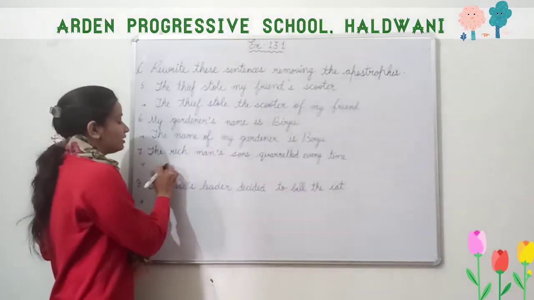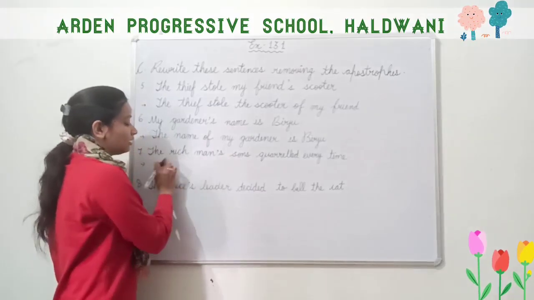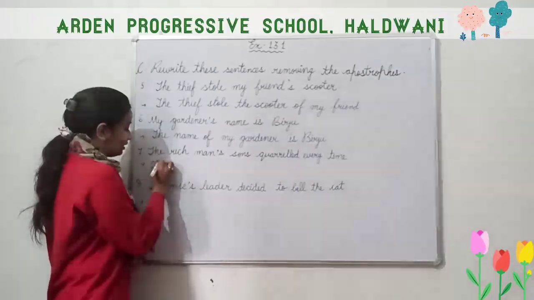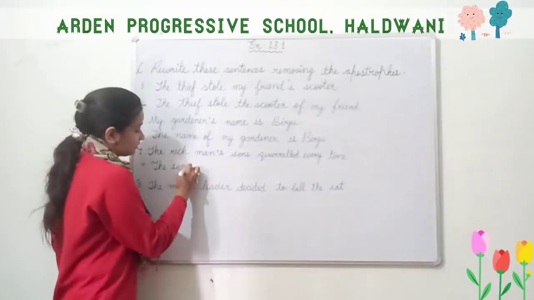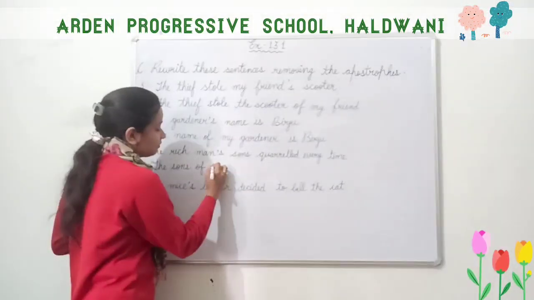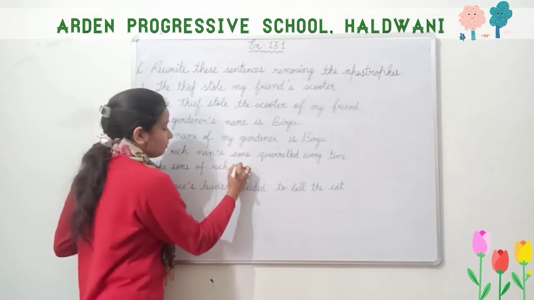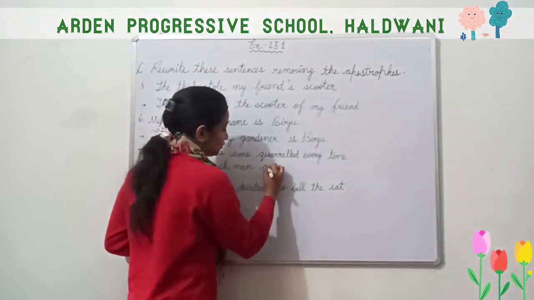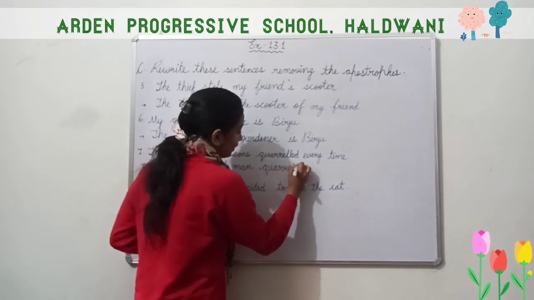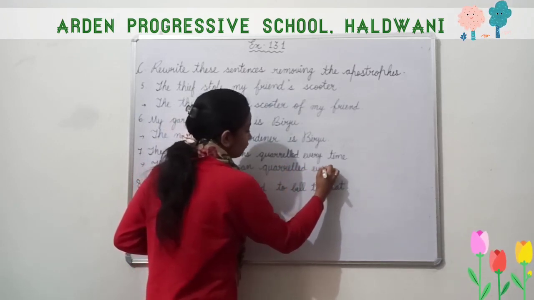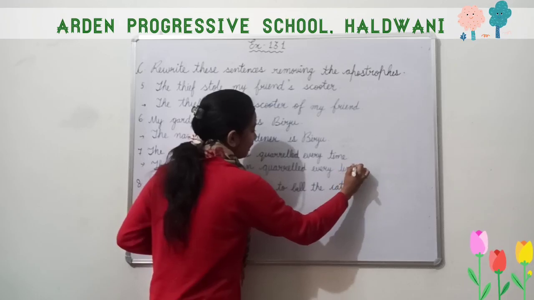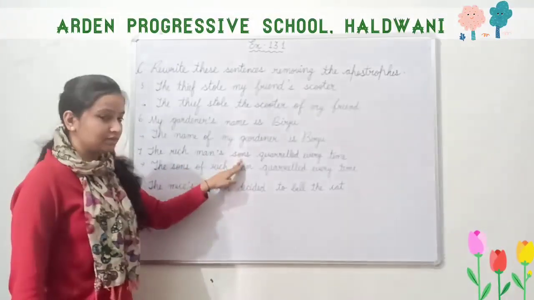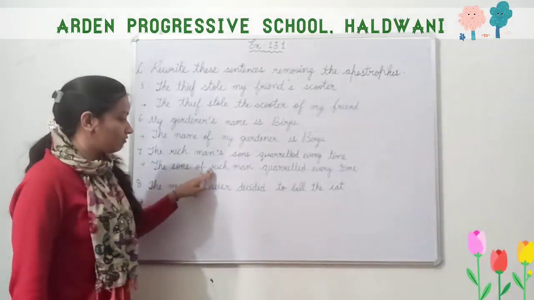Now, the rich man's sons. The rich man's sons is the sons of rich man. So here we will write the sons of rich man, R-I-C-H, rich man. The sons of rich man quarreled, Q-U-A-R-R-E-L-L-E-D, quarreled every time, T-I-M-E, time. So the rich man's sons, we can write the sons of rich man.